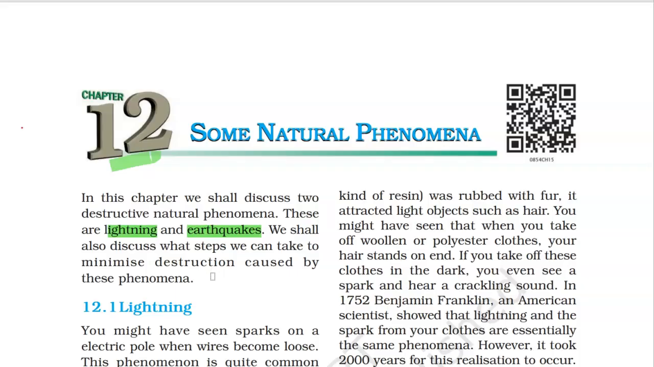Right? Now we will discuss what lightning is, how it occurs, what its destructive effects are and what the safety measures are. Okay, and the same goes for the earthquake. So let us start.